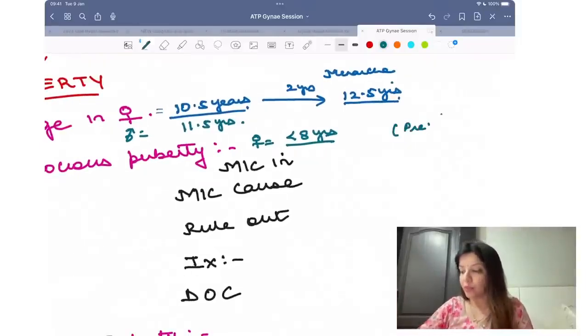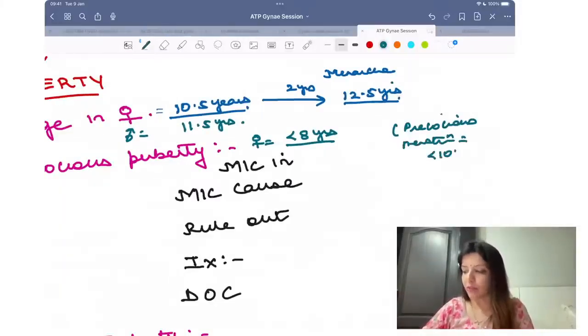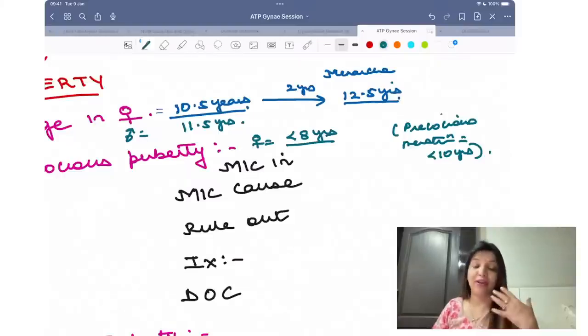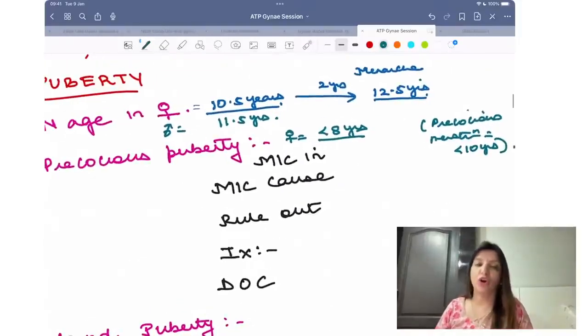What is precocious menstruation? Precocious menstruation is when menstruation happens at less than 10 years, right? When menarche happens at less than 10 years, that is precocious menstruation. Please remember, precocious puberty is more common in females than in males.